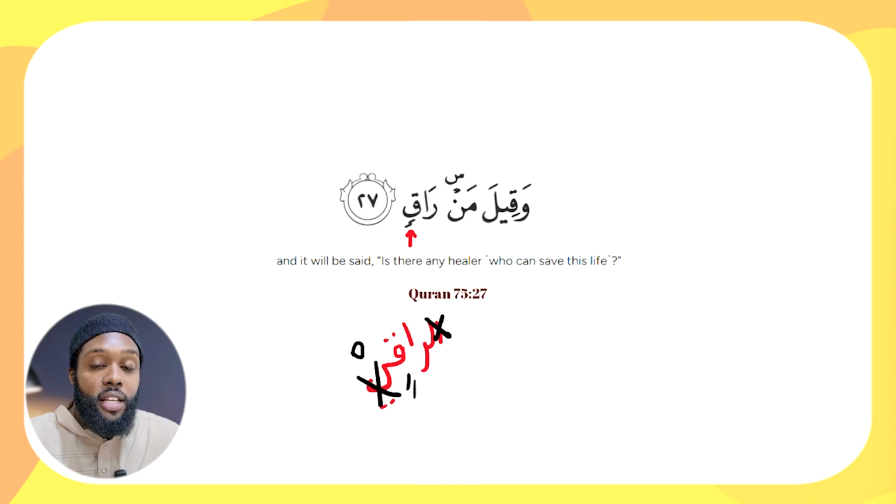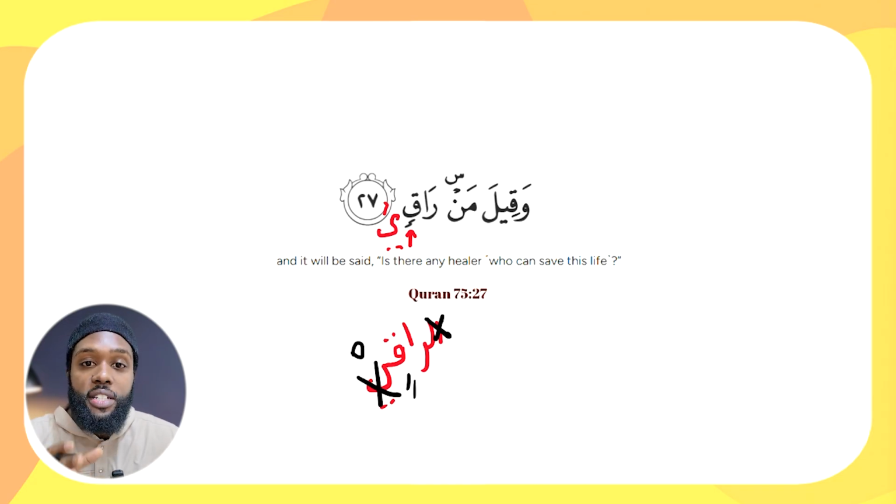The sign of it being in the state of rafa is not the vowel on the qaf, because the qaf is not the last letter of this word. The last letter of this word is ya. And so the dhamma is implied on the ya that is hidden, right? So why is this so important to know, especially when we're talking about reading the Quran or reading other classical texts?